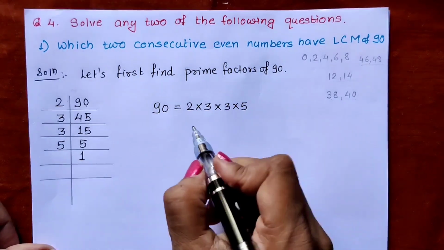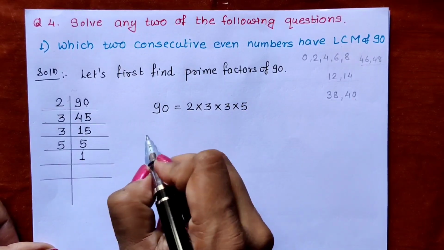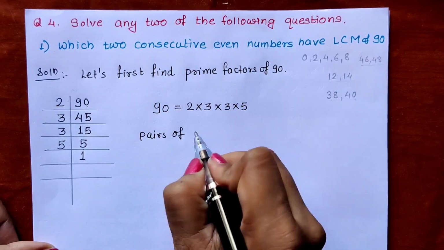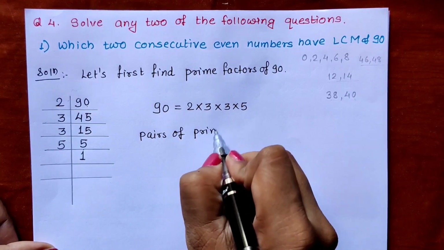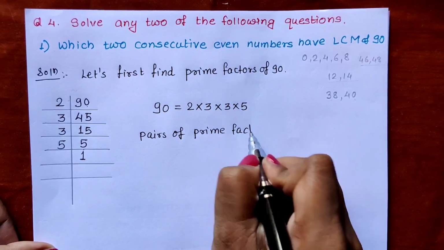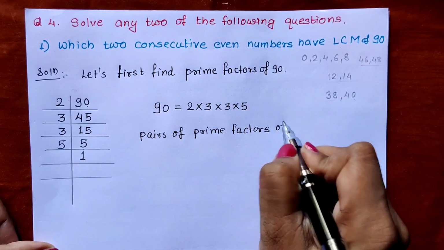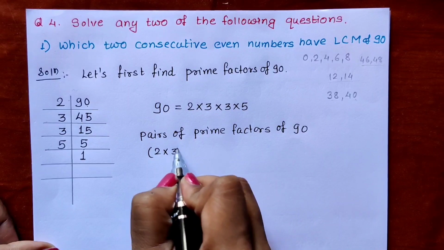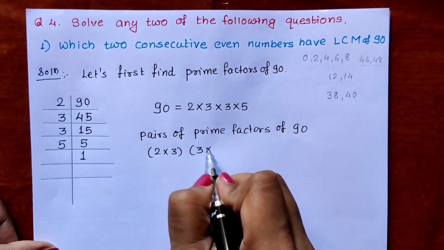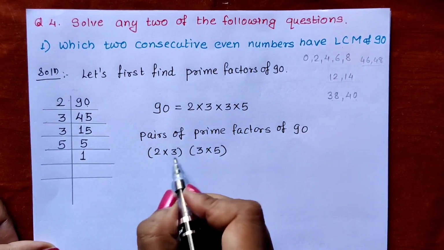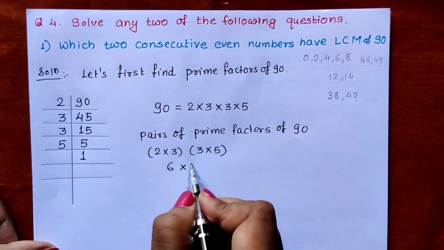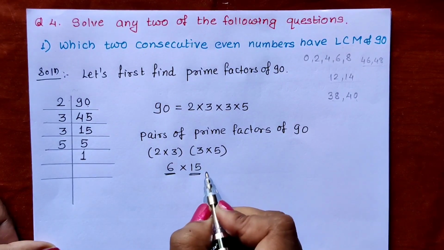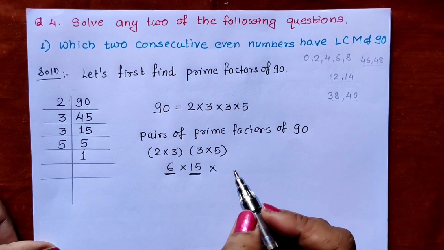Let us see. 2 into 3 and 3 into 5. What do we get? 2 threes are 6. 3 fives are 15. 6 is an even number, but 15 is not an even number, so this is cancelled.